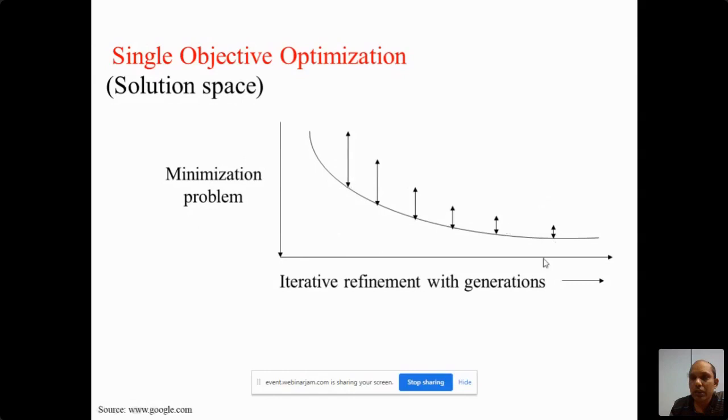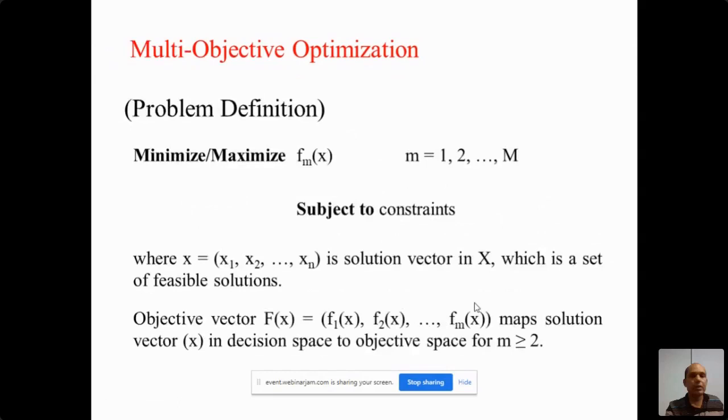So in this way, we will take the single objective, and then based on that we will optimize the objective function. Now in the multi-objective we have multiple functions. In single objective optimization we have only one, m equal to 1, but in multi-objective optimization we have multiple values of m, maybe 1, 2, 3 like that.